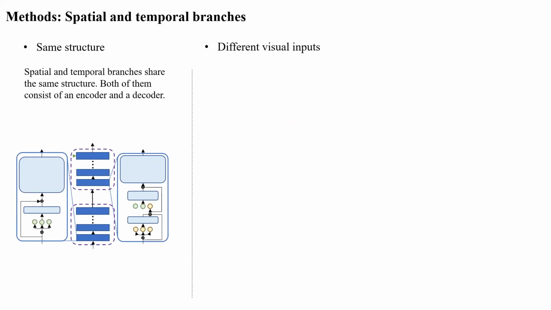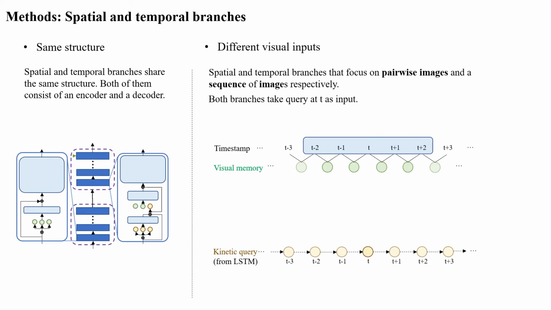As mentioned just now, we designed two branches to improve scale consistency. They have the same structure, the encoder-decoder form. The only difference is input, more exactly, visual inputs. The spatial branch focuses on frame-to-frame prediction, so its visual memory comes from time t-1 to t, while the temporal branch takes visual inputs within a sliding window.